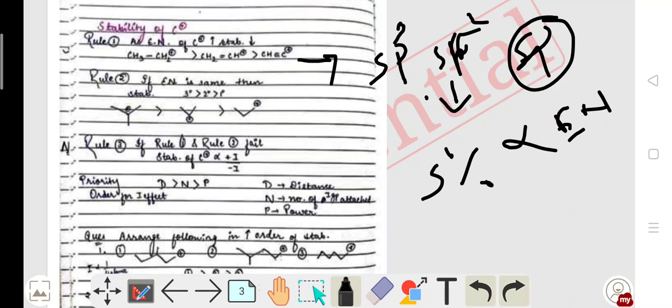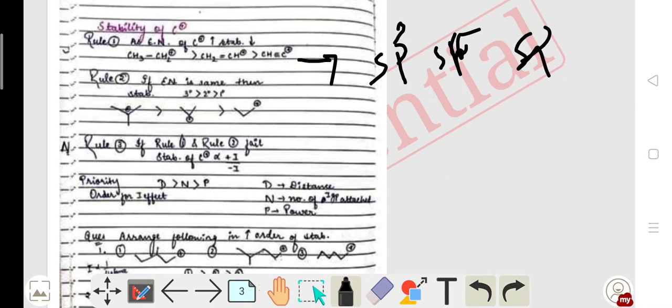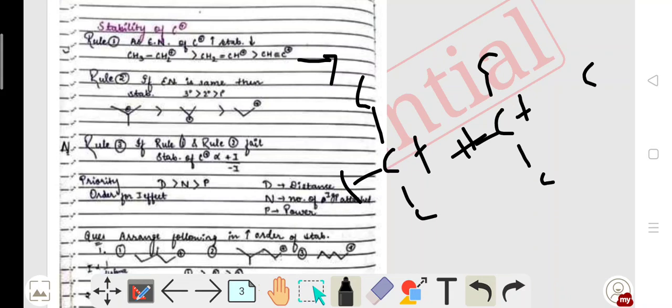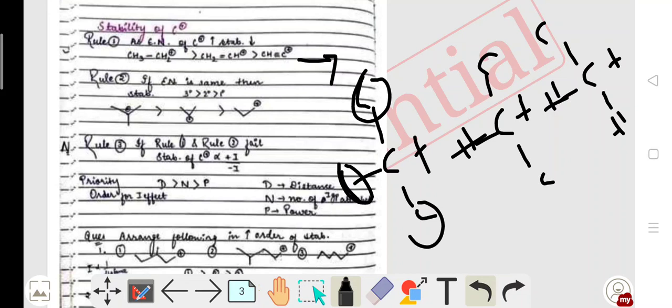If electronegativity is the same, then the order of stability is 3 degree, 2 degree, 1 degree. As we know, 3 degree means 3 carbons are attached to the carbocation, 2 degree means 2 carbons are attached to the carbocation, and 1 degree means only 1 carbon is attached. Here the electronegativity difference is the same, but CH3 acts as a donating group, so it minimizes the charge separation and makes it stable. So this order follows 3 degree, 2 degree, 1 degree.